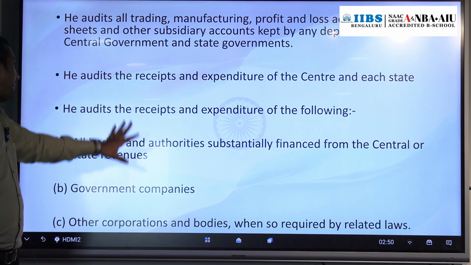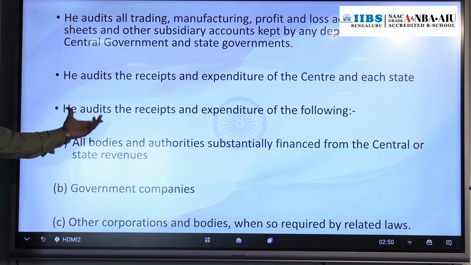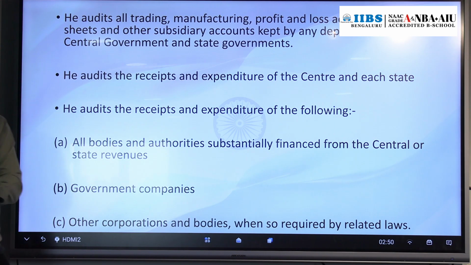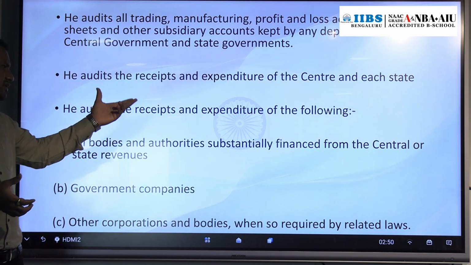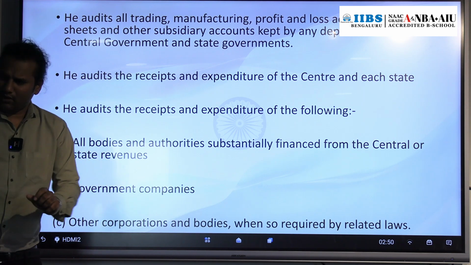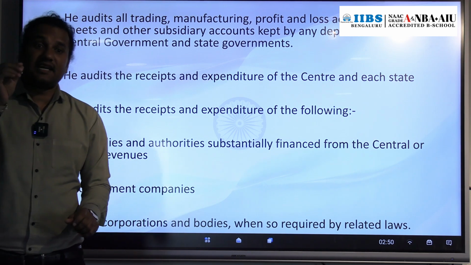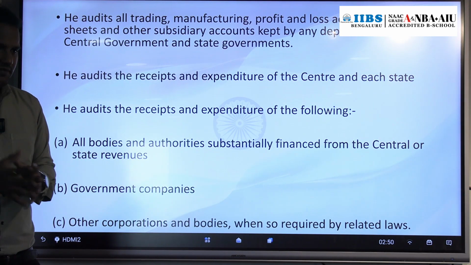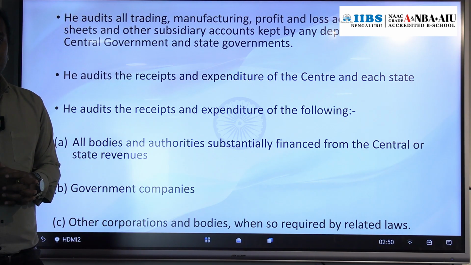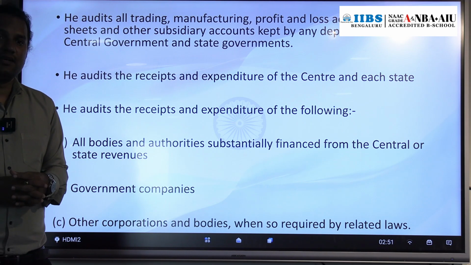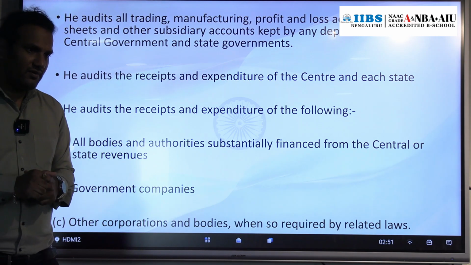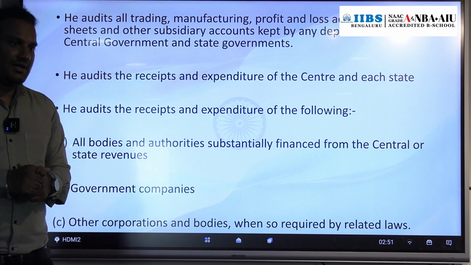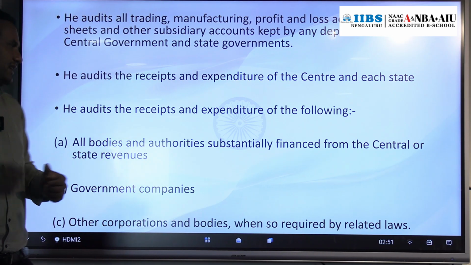CAG. Apart from that, CAG also audits the receipt and expenditure of the following bodies. So what are those? All bodies or authorities, any body or any authority which is getting finance from the central government or a state government. Take an example, ISRO. ISRO is an independent body, but it is financed by whom? Central government. So that is an example.